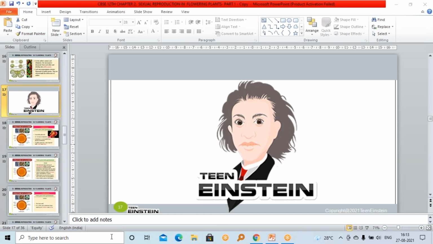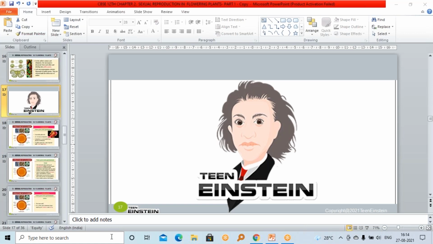So in this, calyx and corolla are the non-essential whorls. Which are the non-essential whorls? Calyx and corolla. They are called non-essential whorls because without calyx and corolla also, sexual reproduction is possible, right? For sexual reproduction, what do you need? A male and female part.